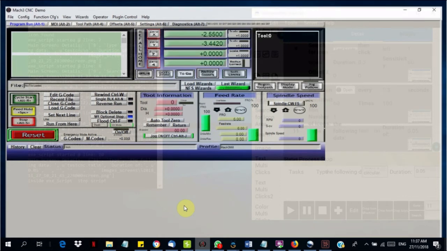Hi, welcome to another Gleematic demo video. Today, I will show you how Gleematic edits and loads the G-code in the CNC software.